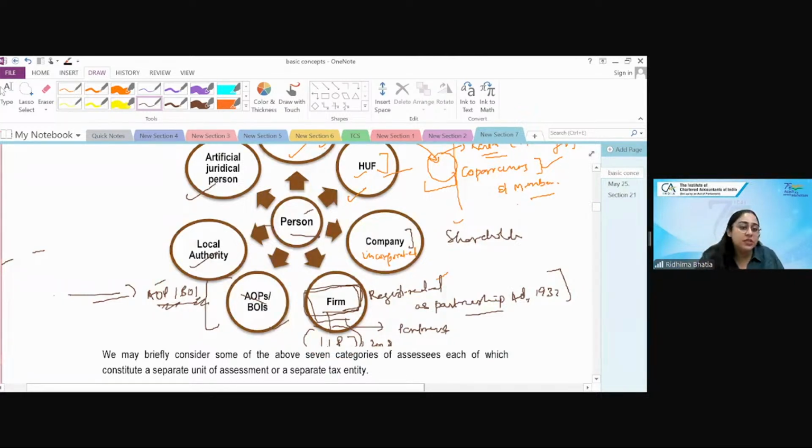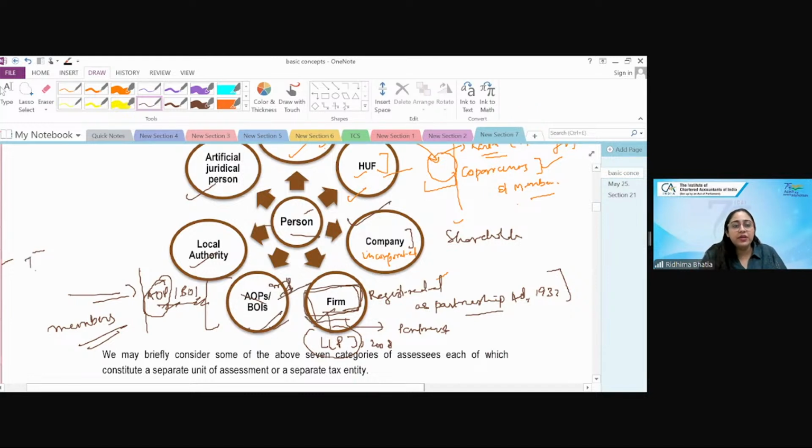Okay? And the persons who are running AOP BOI or who are the part of the AOP BOI are called members. Again, members of AOP are different taxable entity, and AOP BOI are different taxable entity. In most of the places, we commonly call them AOP only, right? In the assessment of entities chapter, which is a very important chapter, they have discussed the taxation of all these persons separately, how companies are taxed, how firms are taxed, how AOP BOI are taxed, and this is very important because no one actually puts an understanding on AOP BOIs.